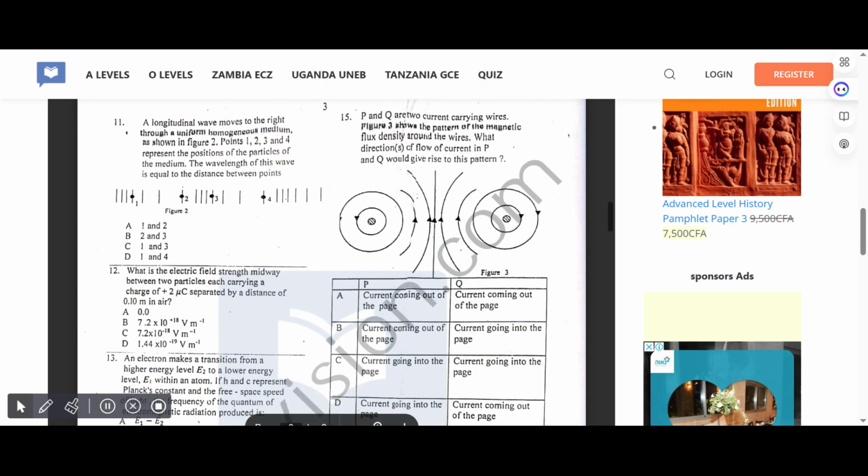Question 11. A longitudinal wave moves to the right through a uniform homogeneous medium as shown in figure 2. Points 1, 2, 3, and 4 represent the positions of the particles of the medium. The wavelength of this wave is equal to the distance between points. Question 11 is C, 1 and 2. What is the electric field strength midway between two particles each carrying a charge of +2, separated by a distance of 0.10 in air? Correct answer for 12 is A, 0.0.